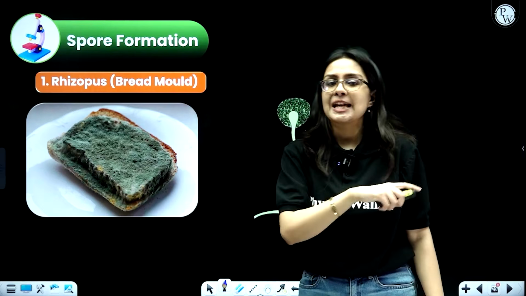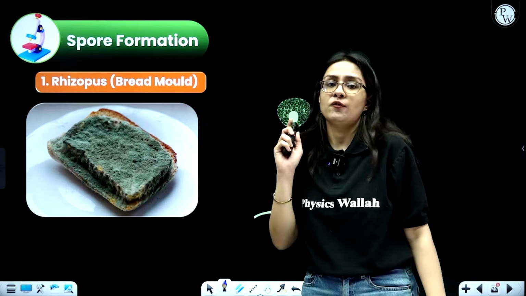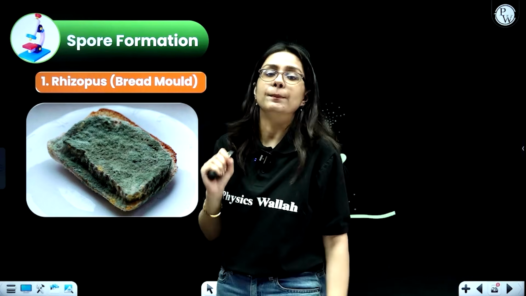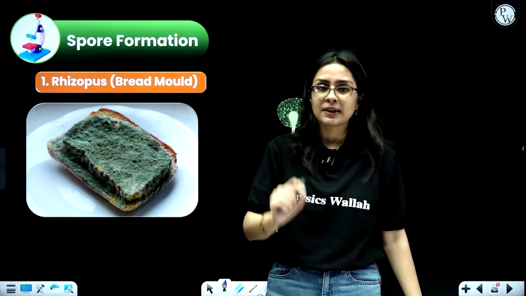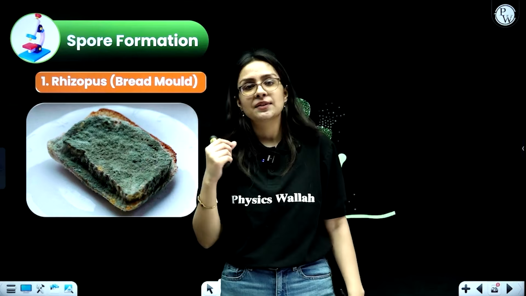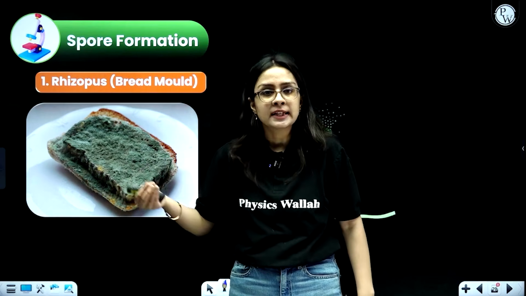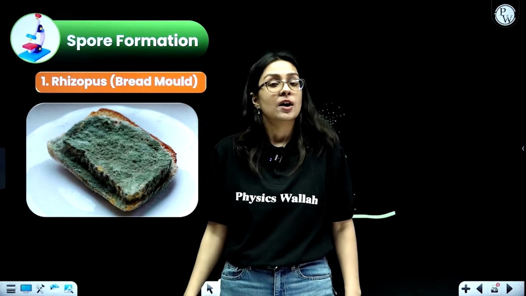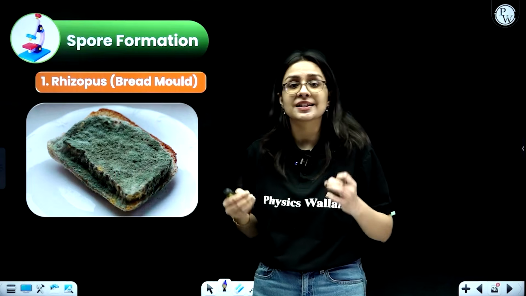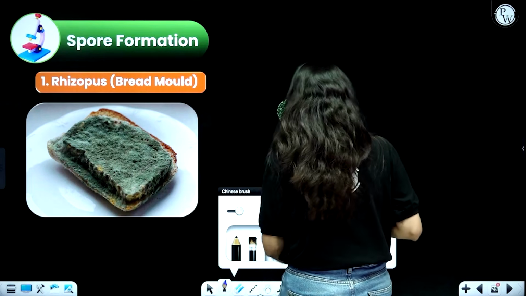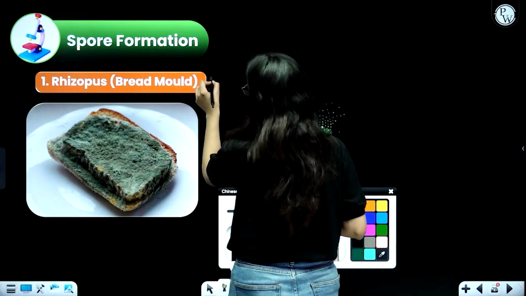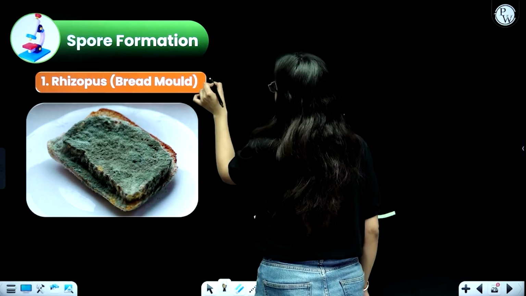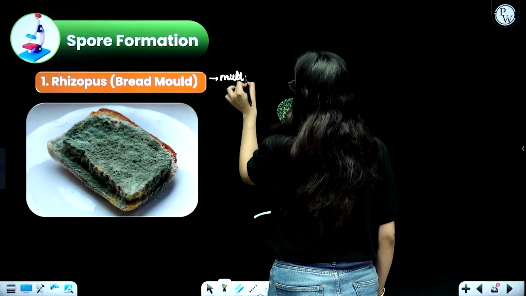Now coming to the next type of asexual reproduction, that is spore formation. In case of spore formation, beta, this takes place actually in your rhizopus or bread mold. Don't get confused, simply understand this bread. You must have seen if there is a bread that is kept uneaten in a moist environment, you might see that after certain days it looks something like this, because on it the particular fungus rhizopus has grown. So rhizopus, beta, is a multicellular fungus. Rhizopus is also called bread mold, it is basically the other name for rhizopus.